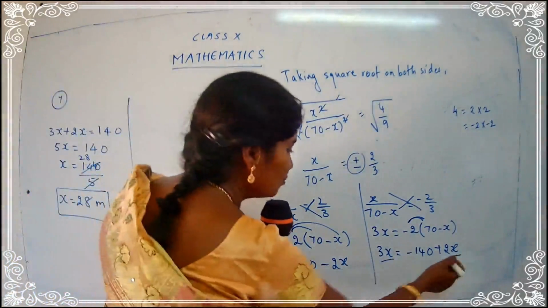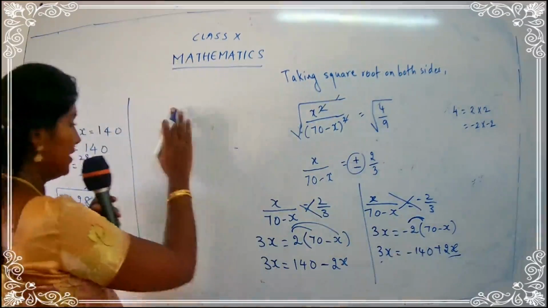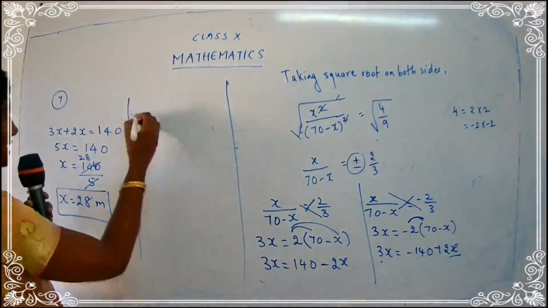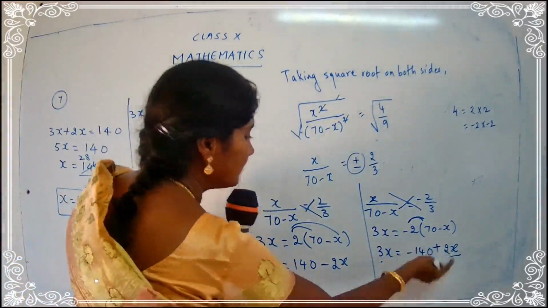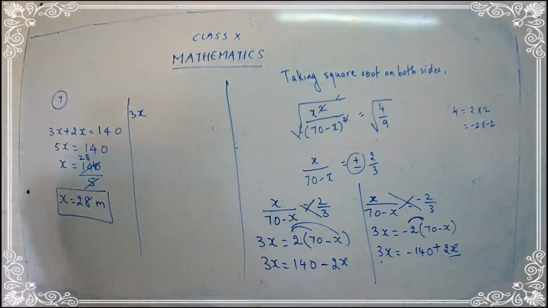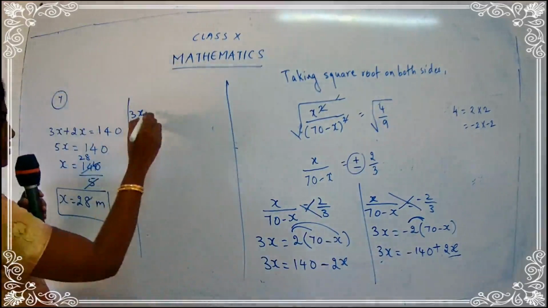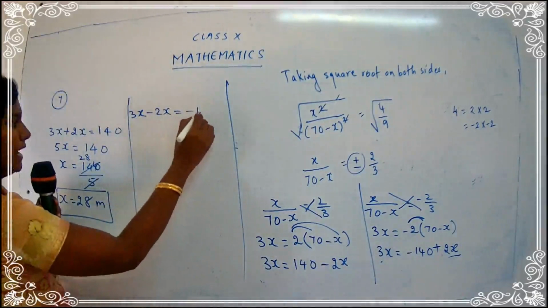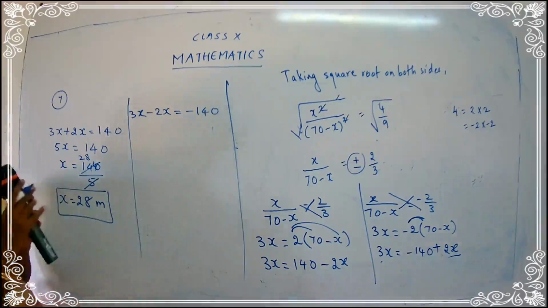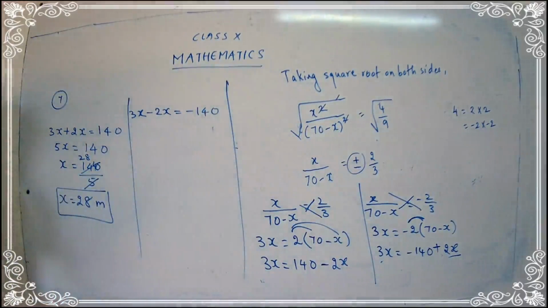I'll just continue over here, children. So I get 3x. This is plus 2x. So plus 2x, when it comes to the LHS side, turns to be minus. So 3x minus 2x is equal to minus 140.